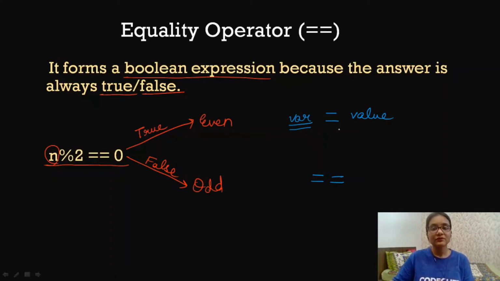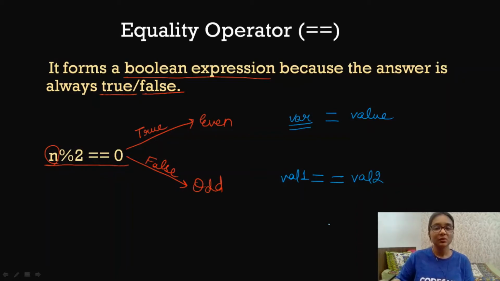The equal to or equality operator is completely different. It is used for comparison purposes. It compares the left hand side value to the right hand side value and checks whether these two values are identical or not, and that is why we get the result as either true or false. So this is the difference between assignment and the equal to operator. Please do not get confused here.